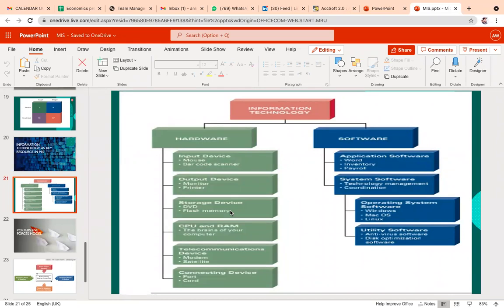We have CPU and RAM. CPU, I think in the last month itself we covered this point, is the brain of the computer, and with the help of the CPU we can interpret and execute the information, and all the application software are managed and controlled with the help of the CPU only. The most important part of the CPU is your RAM, which stands for random access memory.